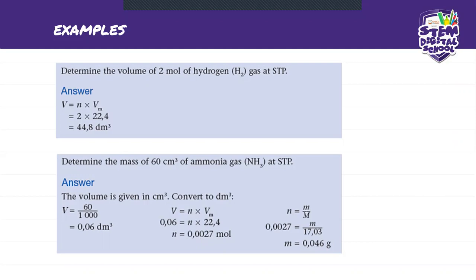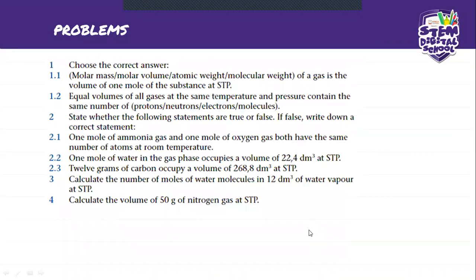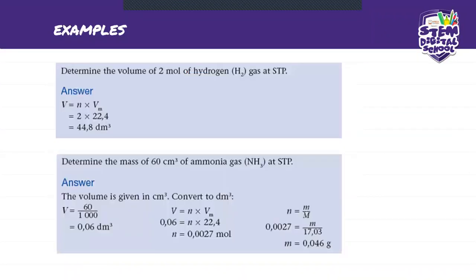0.0027 mole. Okay, so you must always be alert on how to manipulate what you need for what equation. Now we come back to the original equation, and that is going to be N is equal to mass over molar mass, because what they're looking for here is the mass, and this is the only equation where you can get the mass. So it's going to be 0.0027 is equal to mass over 17.03, and that should give you 0.046.